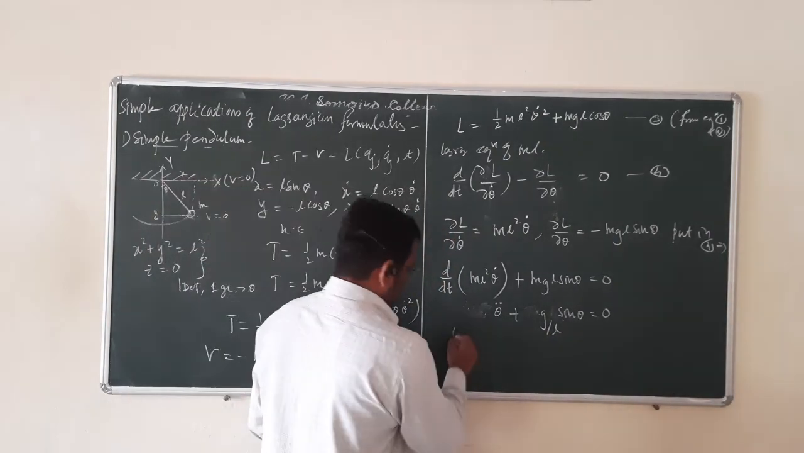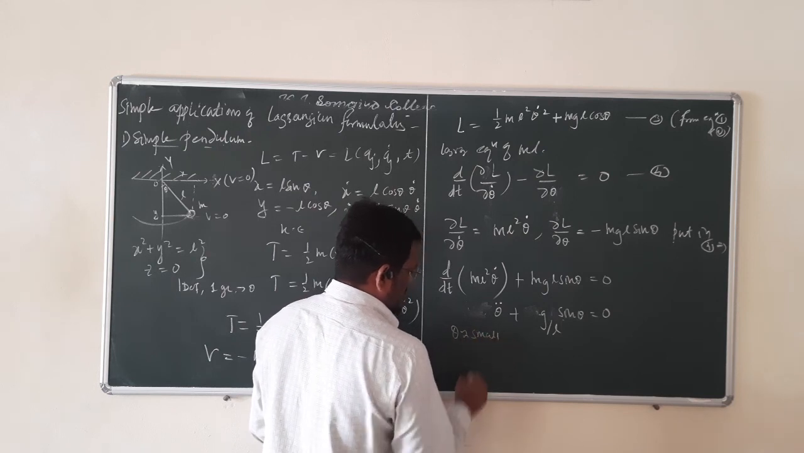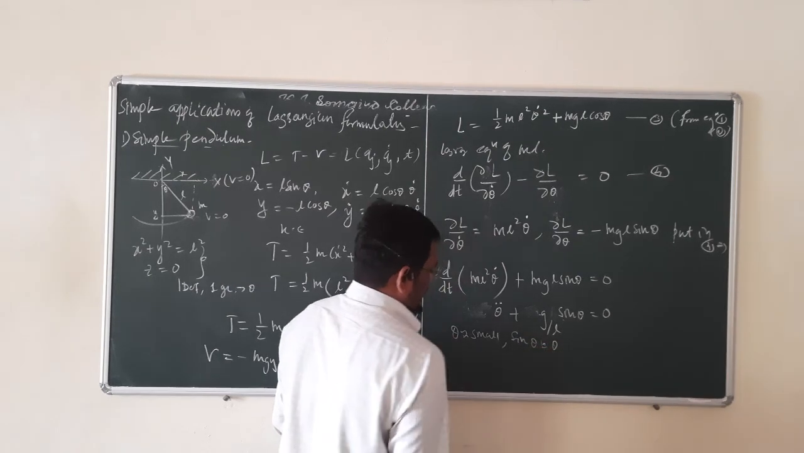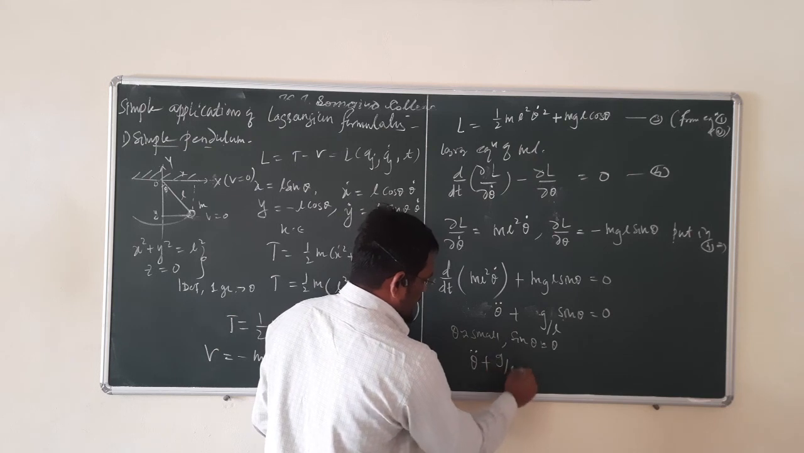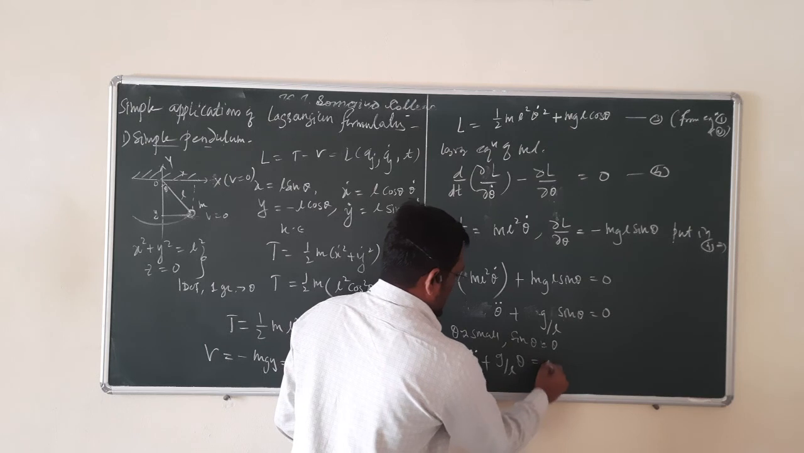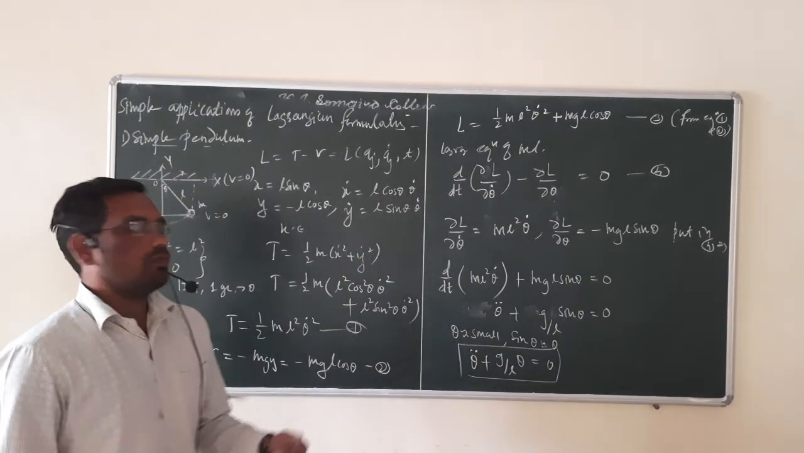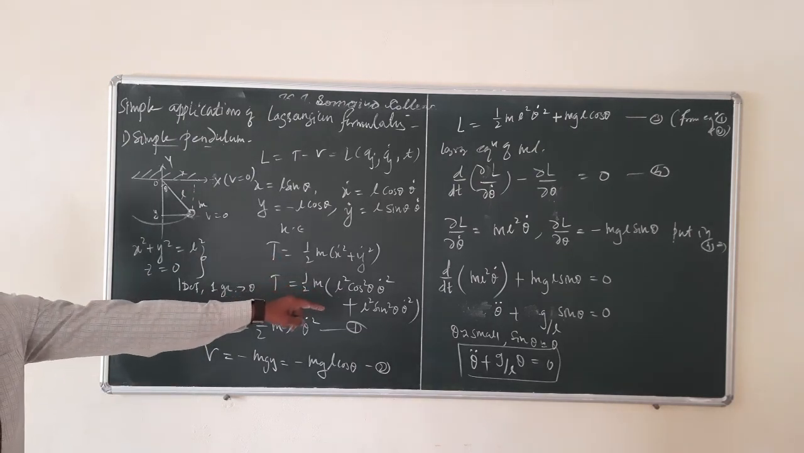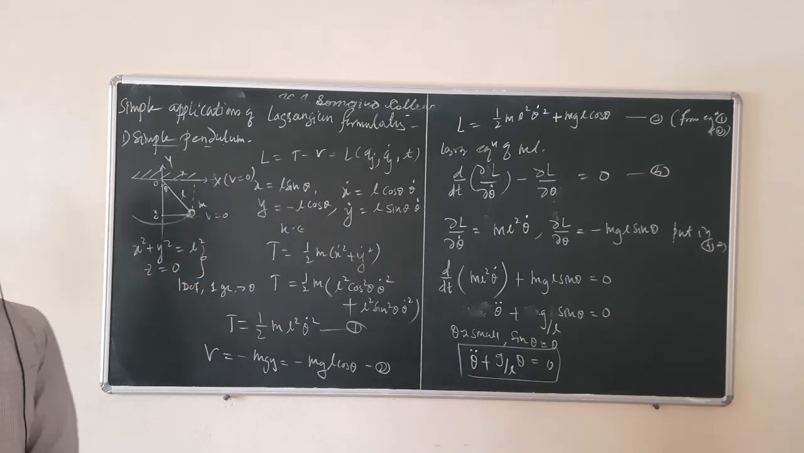Now for theta very small, we can approximate sin theta to theta. Then the equation becomes theta double dot plus g upon L theta is equal to 0. So this is the differential equation of motion for the simple pendulum. That differential equation of motion we obtained by using the Lagrangian formulation.